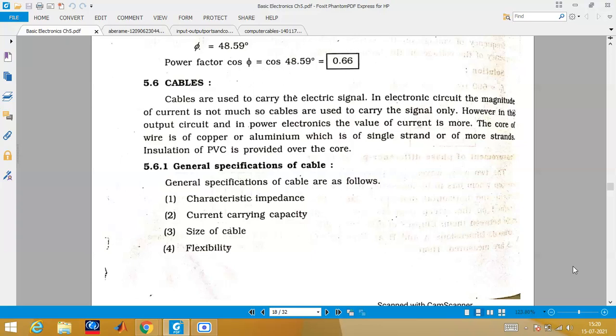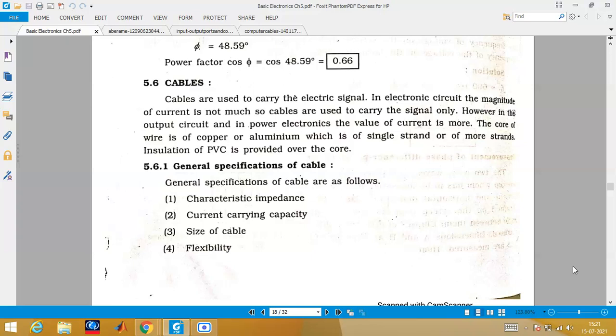For example, there is a port where you can only connect a USB. You cannot connect direct switches. For switches, there is another port, another connector, another cable. So for wide applications, the signal carrying capacity of cables and connectors varies, and as per that we have to change the cable or connectors. Different PVC standards are there which provide extra insulation. Aluminum wire you may have heard about, and copper. Now we will be discussing one by one.